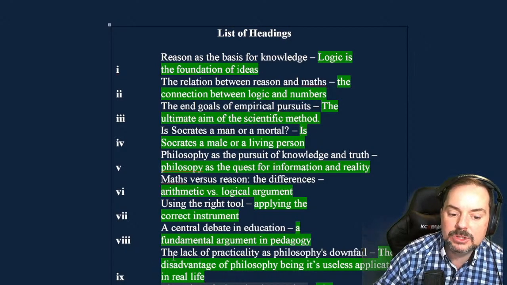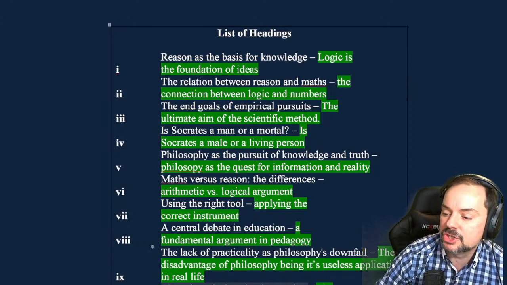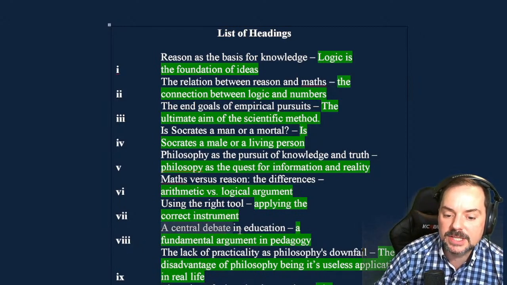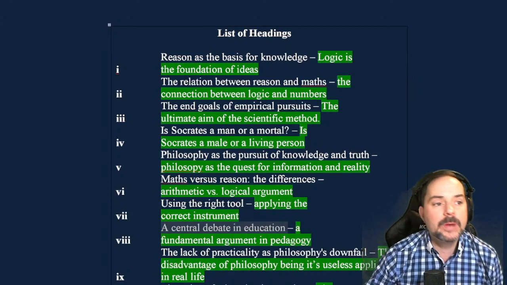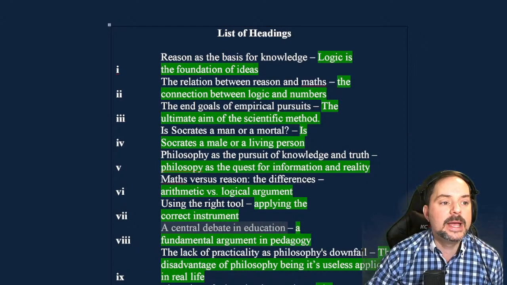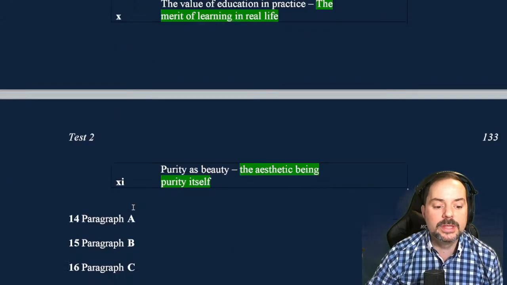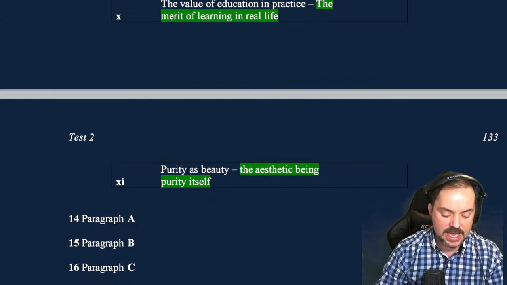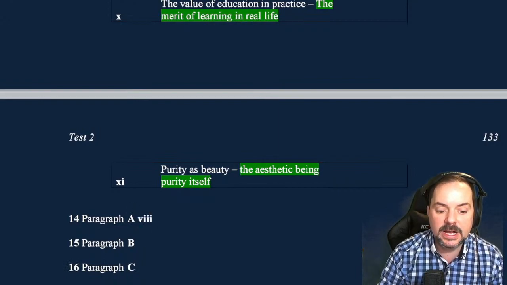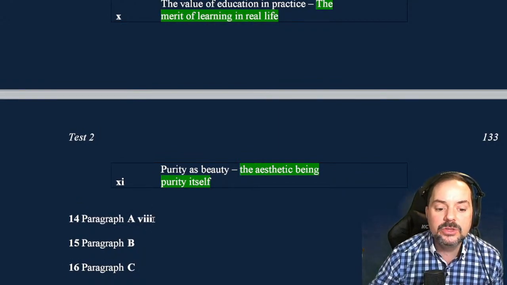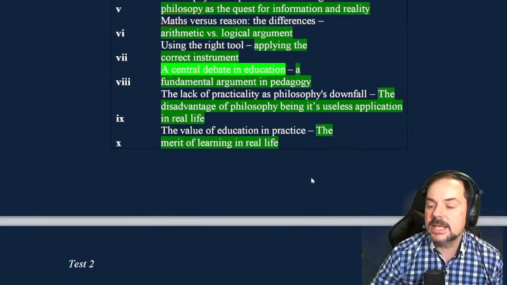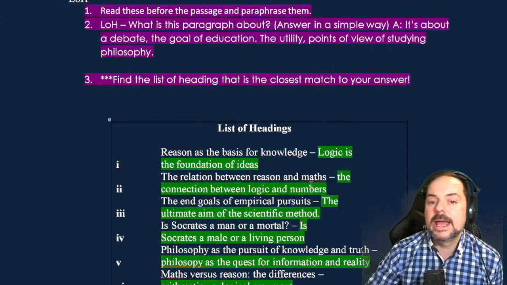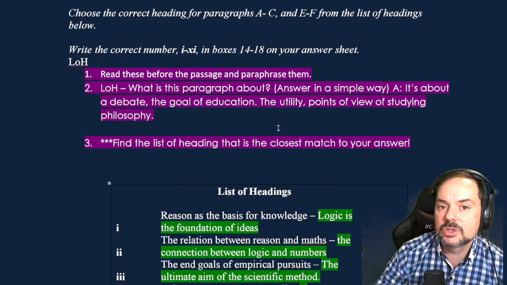Yeah, absolutely. So many of you are saying, well, it should be Roman numeral number 8, a central debate in education. That's what this paragraph was about. And you're right, that is the correct answer. So that one there is the right answer. So in this case, for paragraph A, you would just put VIII, the Roman numeral, in there, and you get it correct, okay? So, is everybody clear now on how to solve list of headings questions?